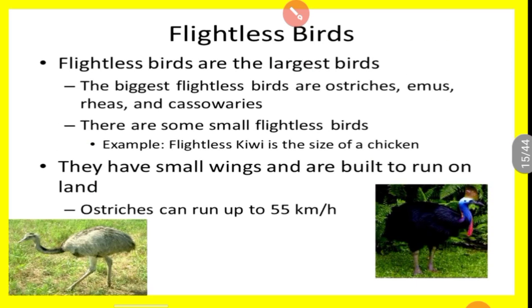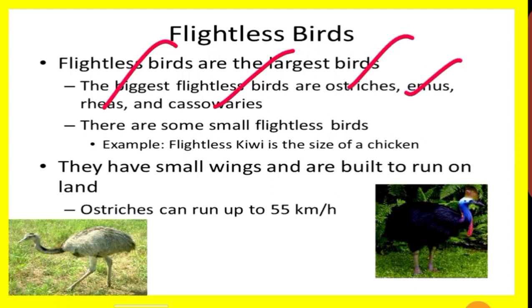Flightless birds also belong to class Aves only. The characteristic features of flightless birds are that they are the largest birds. The biggest flightless birds are ostriches, emus, rheas and cassowaries. There are some small flightless birds also. Example, the flightless kiwi, the size of a chicken. They have small wings and are built to run on land.